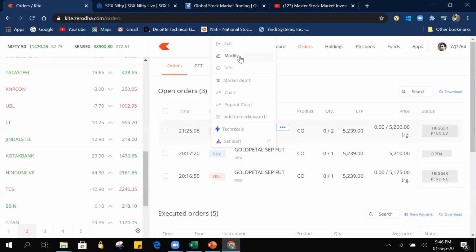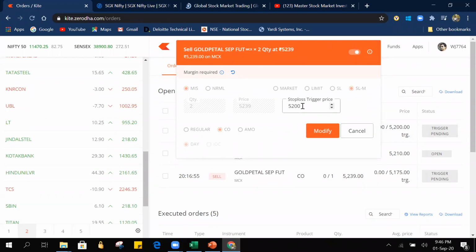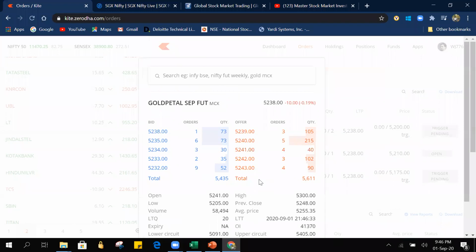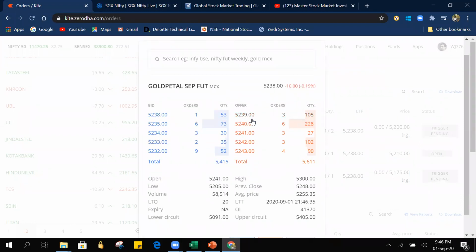So 5239, see, if I give 5239 and click on modify, within a second it changed to 5238. So before modifying, we should be so quick that we go to market depth and see the present situation. We are on the sell side, so we should look for our partner on this side. Here we have only 5238. Even though it is showing 5239, if you give 5239, it won't exit at 5239. It will exit at 5238 because you don't have a buyer at present at 5239.